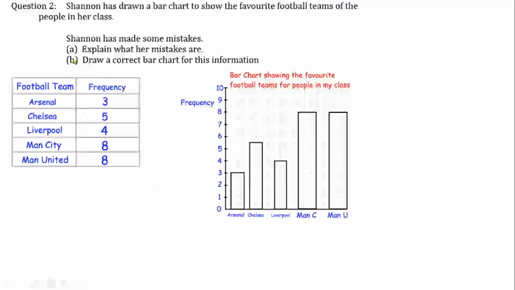Now you can see that we are still given another question to interpret, although they want us to check something here. We are told that Shannon has drawn a bar chart to show the favorite football teams of the people in our class. Shannon has made some mistakes, and they want us to explain what the mistakes are.